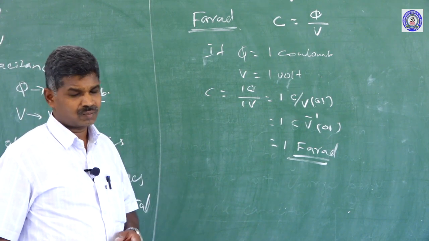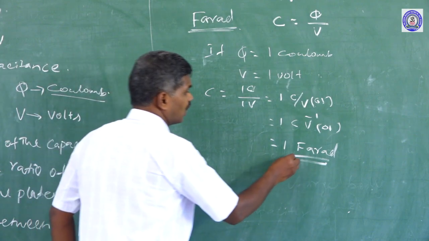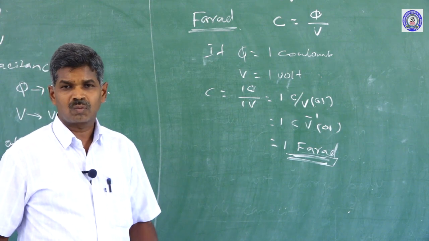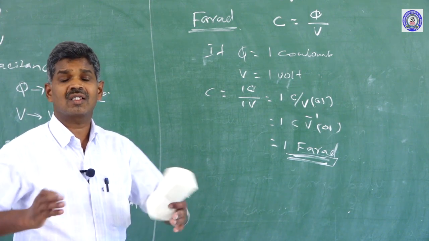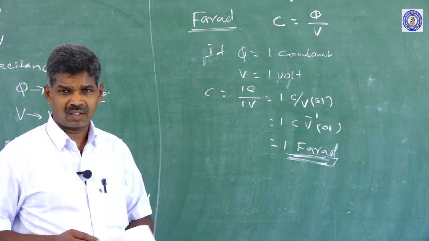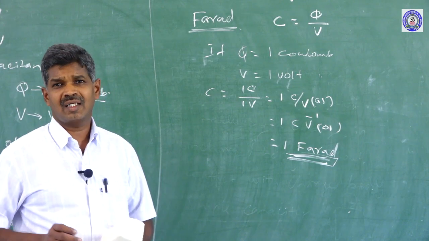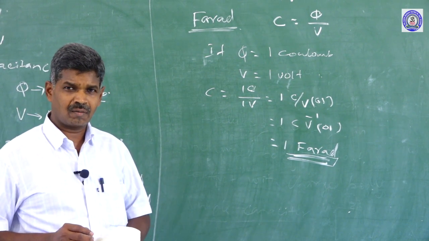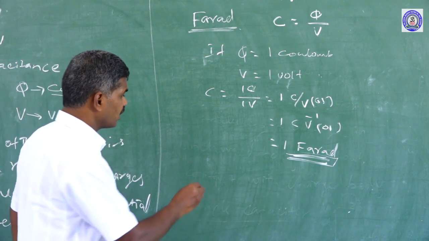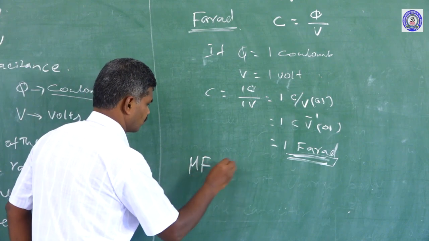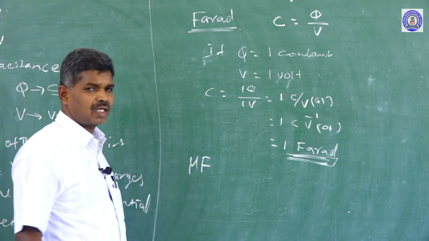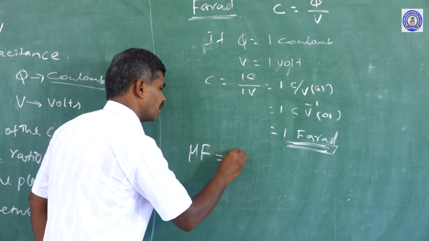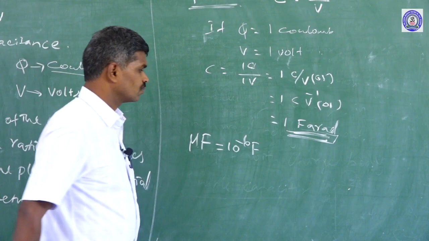1 farad is not a small value, it is a very large quantity of capacitance. It will not be taken in practice. The range we can take in practice is the microfarad, which is 10 to the power minus 6 farad.